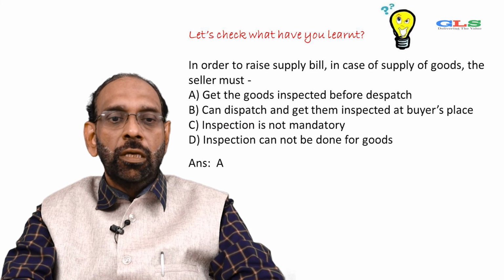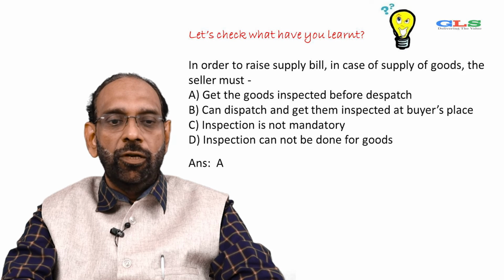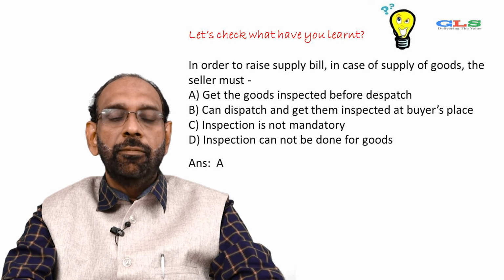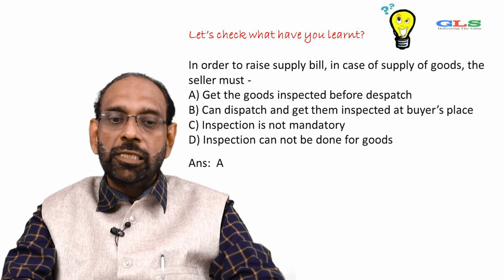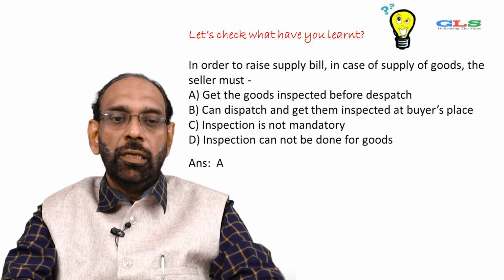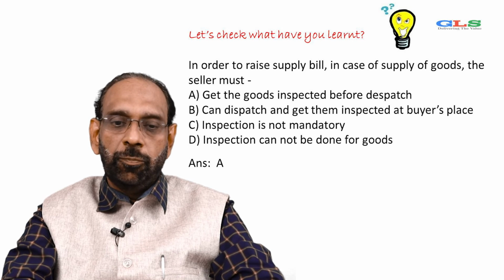A few questions now. In order to raise a supply bill in case of supply of goods, the seller must: A. Get the goods inspected before dispatch. B. Dispatch and get them inspected at the buyer's place. C. Inspection is not mandatory. D. Inspection cannot be done for goods. The answer is A, that is, the inspection has to happen before the dispatch.